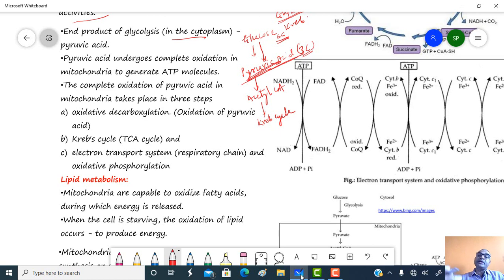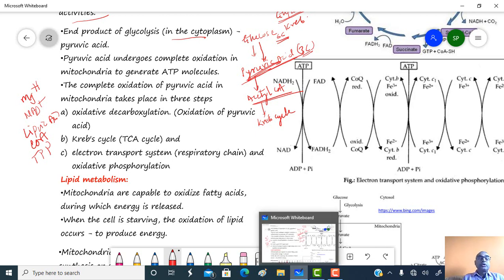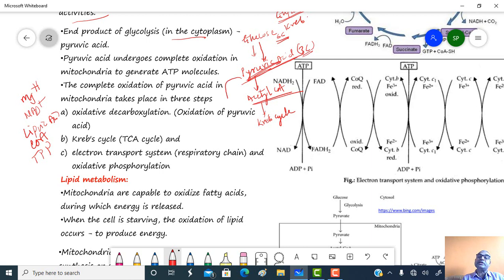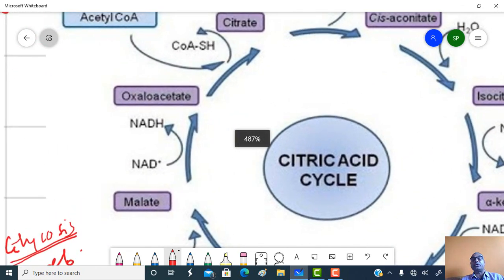When pyruvic acid is produced, it is first converted into acetyl coenzyme A. Different cofactors are essential for the formation of acetyl coenzyme A: Mg++, NAD, lipoic acid, coenzyme A, and thiamine pyrophosphate. In presence of these, pyruvic acid is converted into acetyl coenzyme A, and once produced, it enters the Krebs cycle.